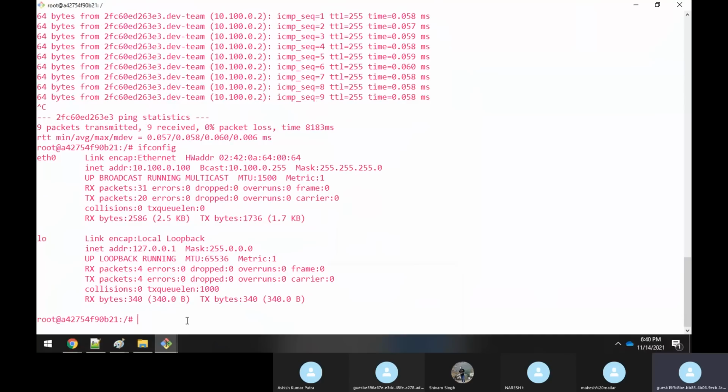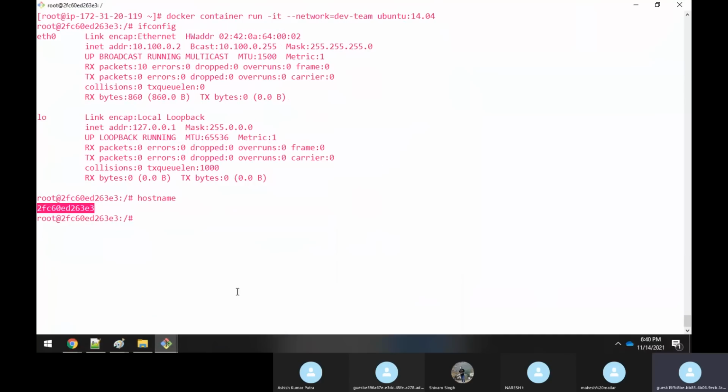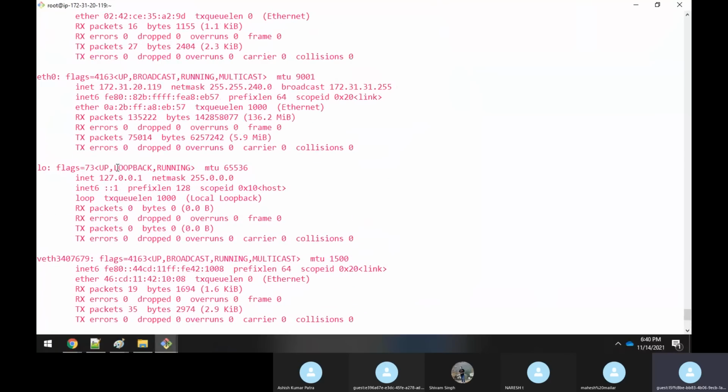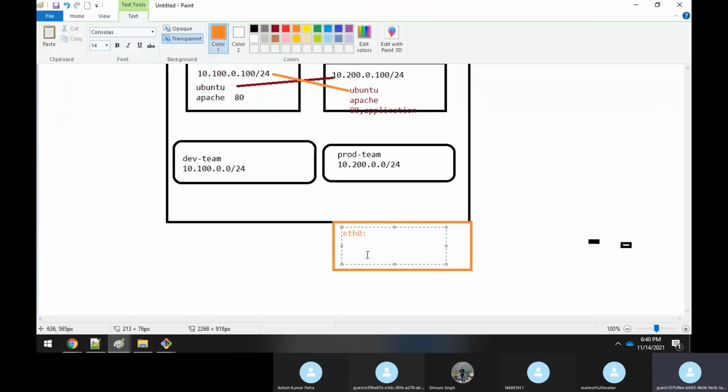I'll do exit and run ifconfig. And this is the interface, right? eth0. Yeah, this is the IP address, 132.13.